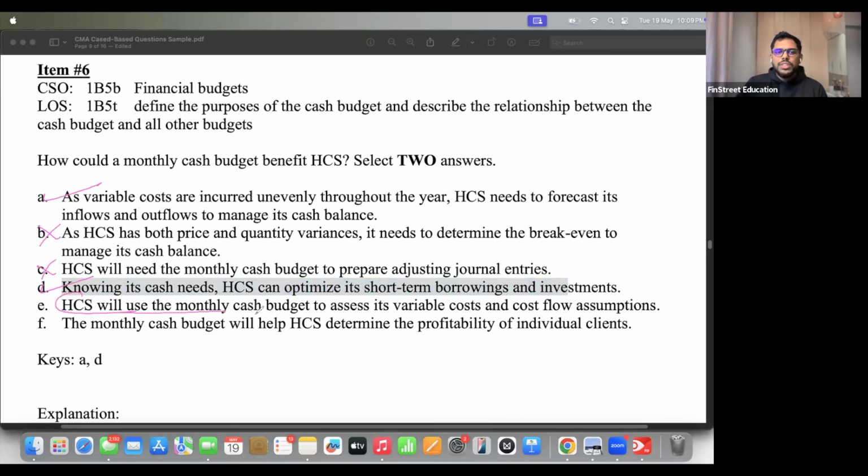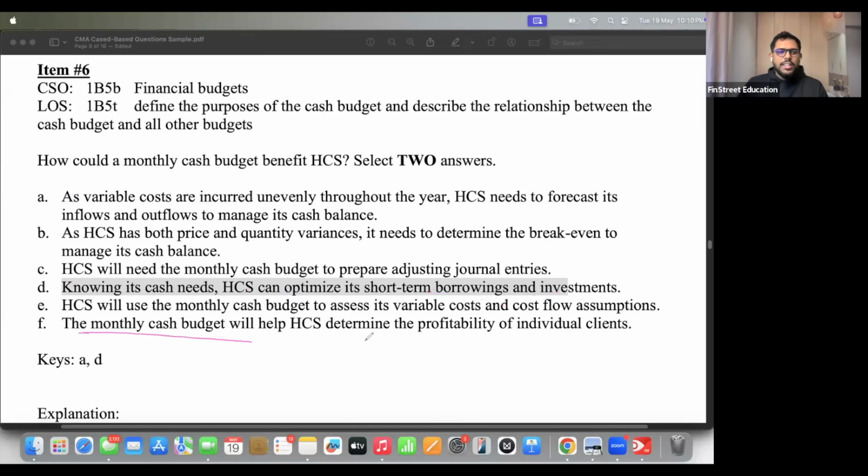Next, HCS will use the monthly cash budget to assess its variable cost and cost flow assumptions. Again, we do not use cash budget. Rather, we use multiple budgets to check this. We will also go for COGS. We'll also go for production. Wherever VC is there, we'll also check our DL budgets, other budgets, wherever variable cost is coming into picture, and we'll go beyond that. Means cash is just a small component. Focus is on cash, not on costs. So again, not a proper option.